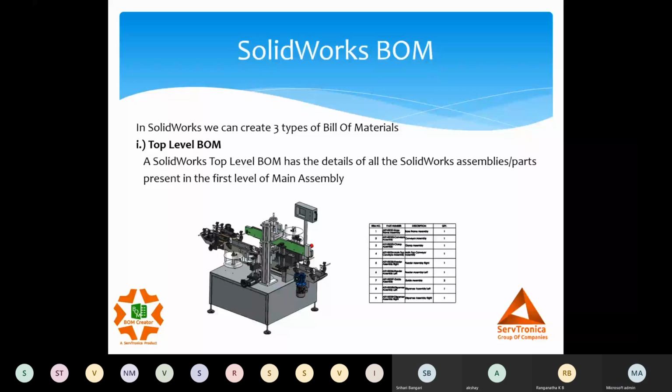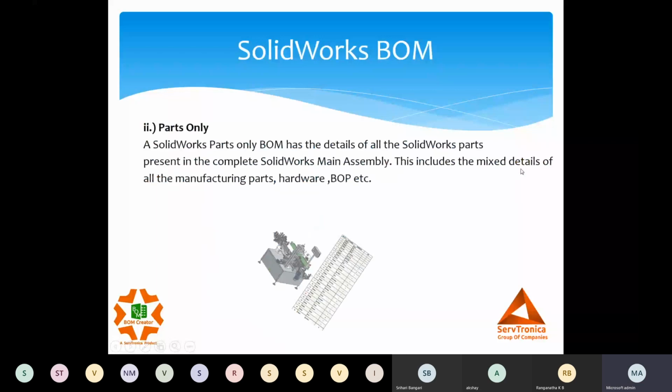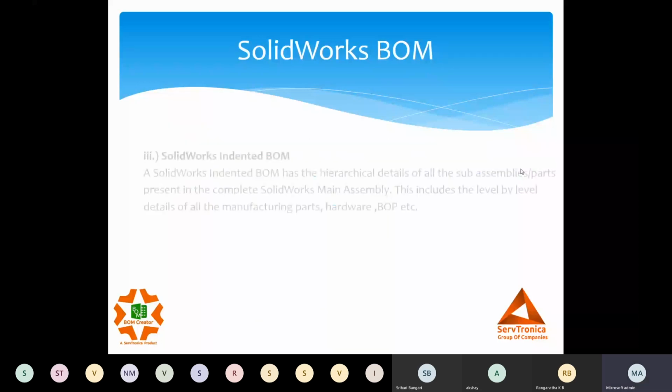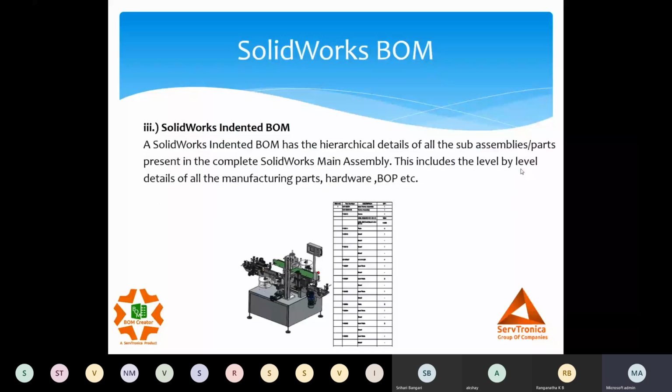We have something called parts only, which gives me the details of only the SolidWorks parts available in my machine. So it's a mixed detail of parts and hardware and BOP items. Next is the indented BOM, what we saw. The indented BOM is the level by level detail of the hierarchical BOM, right?